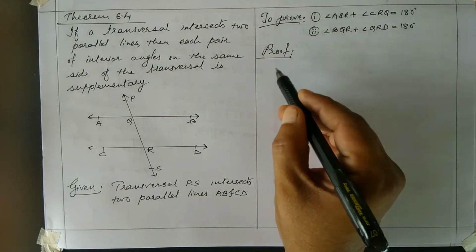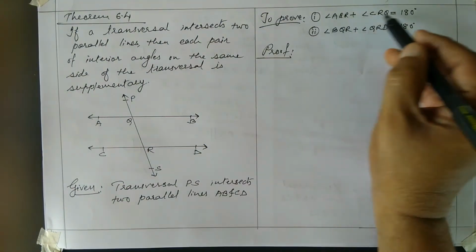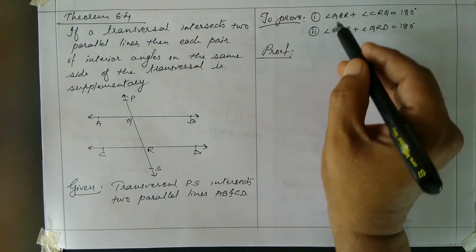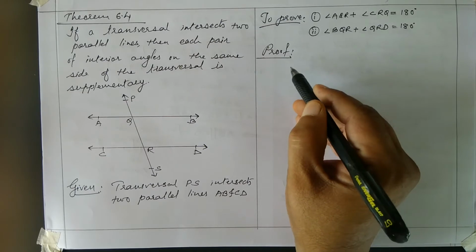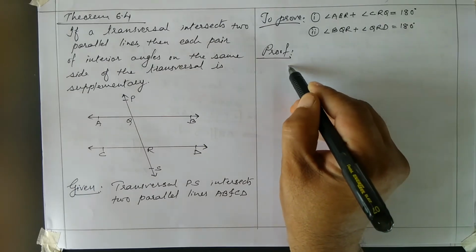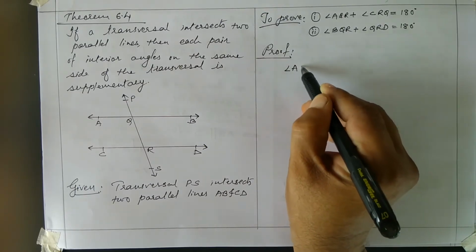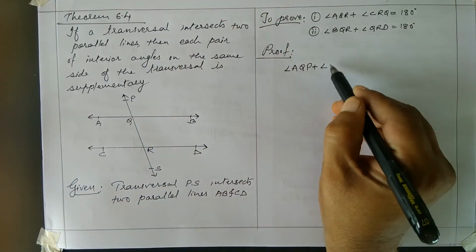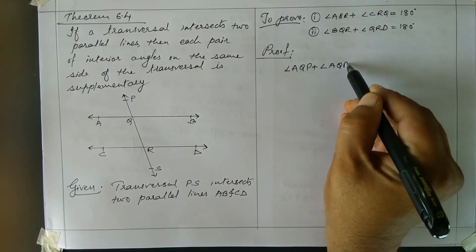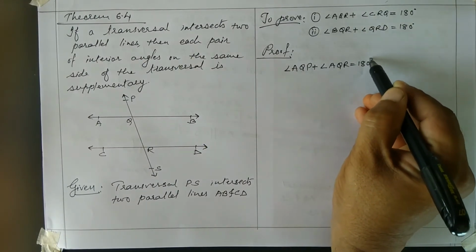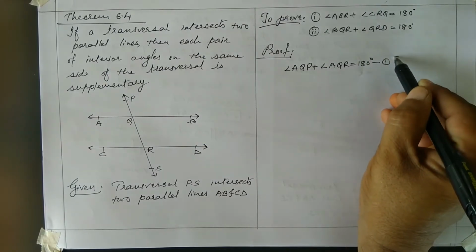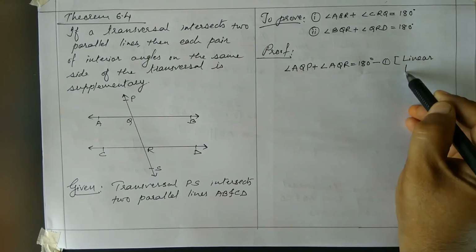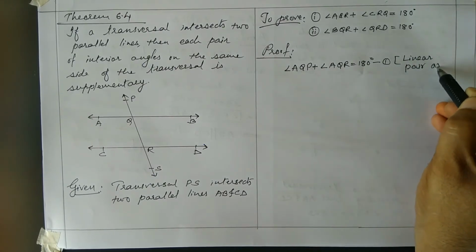Okay, let us see the proof. We will prove the first part. The second part, similarly we can prove it the way we will prove this. Okay, let us see. Angle AQP plus angle AQR, they are forming a linear pair. Okay, you can call it equal to 180. You can call this result number 1. And here you can write the reason: linear pair axiom.